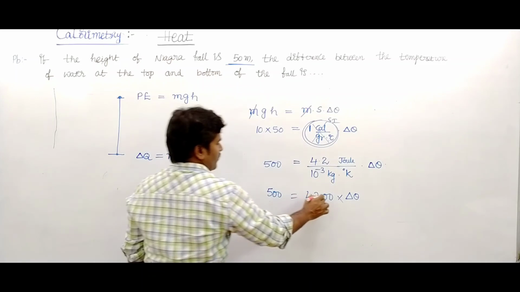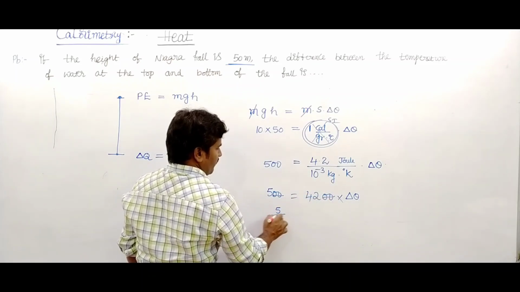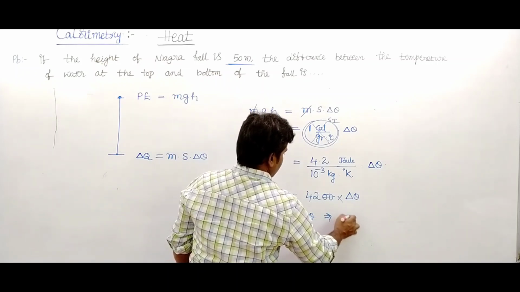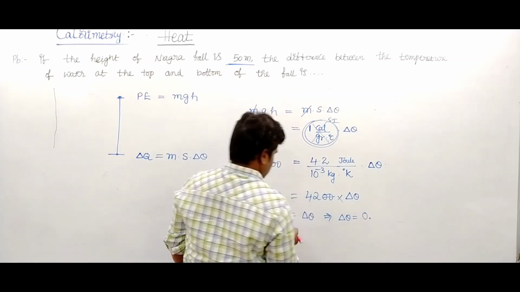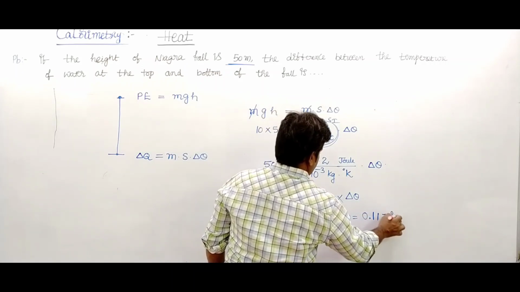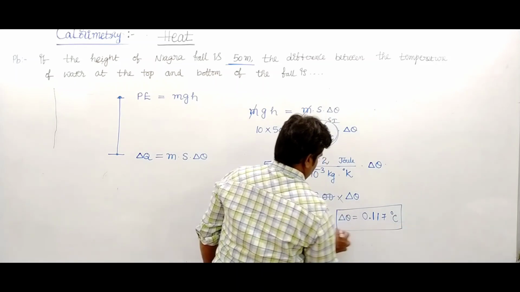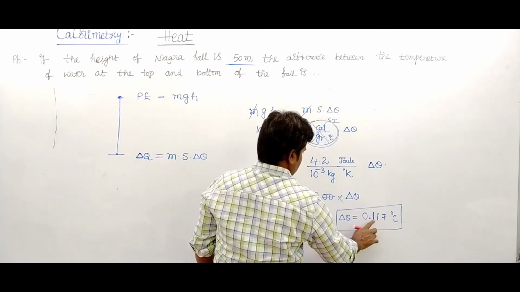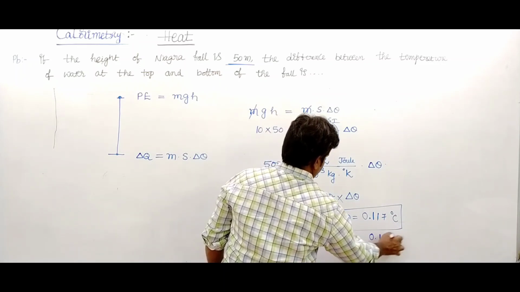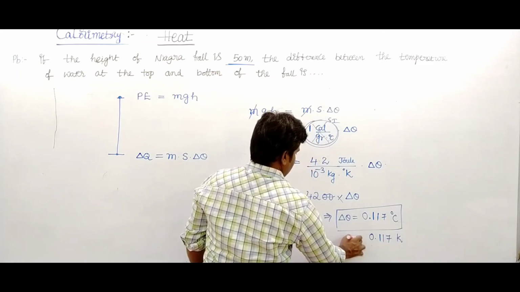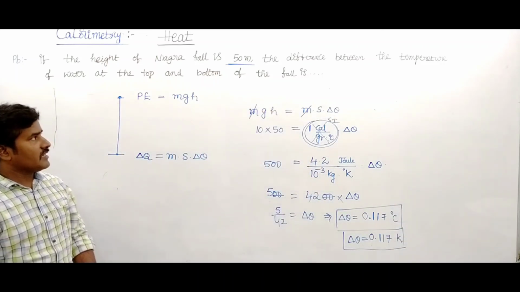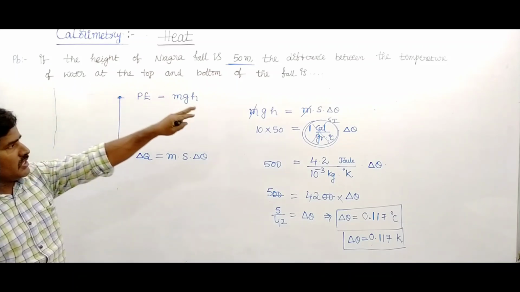Its value becomes 5 upon 42, so delta theta is 0.117 degrees Celsius, that is 0.117 Kelvin. Change in temperature in degree Celsius and Kelvin are both the same. So this is the change or rise in temperature.